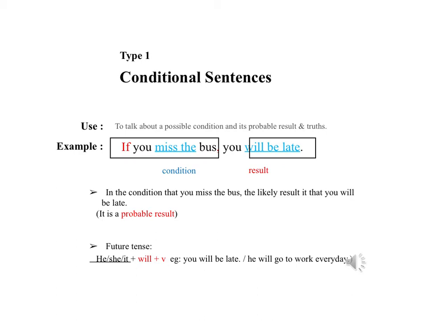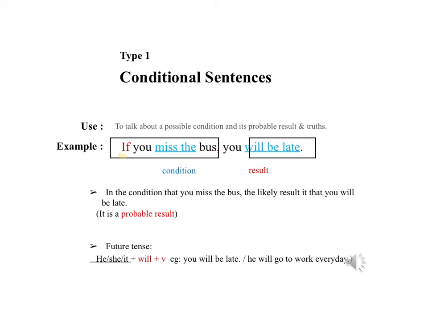Okay? So again, we have if to start, you are the subject, miss is your verb, and the bus is your object. And then remember, you have to have a comma, and then we have the main clause, you will be late. You being the subject, will be, again, your verb. And you'll be what? You'll be late. So again, that is a probable result. I'm sure everybody knows that if they miss the bus, they're likely to be late.